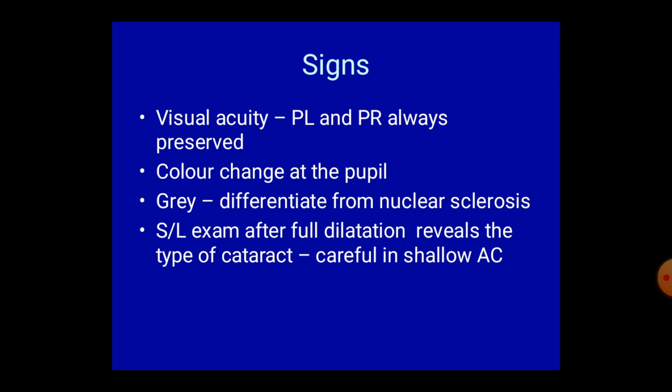Slit lamp examination after full dilatation reveals the type of cataract. We have to be very careful because during dilatation in patients with shallow anterior chamber there may be precipitation of acute angle closure glaucoma.